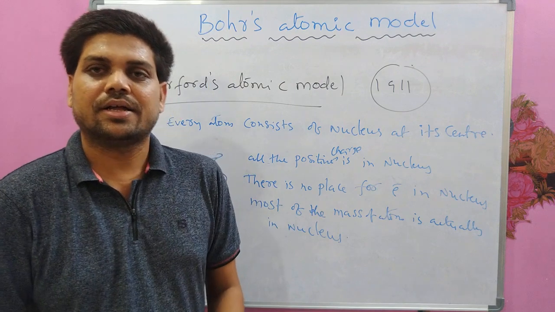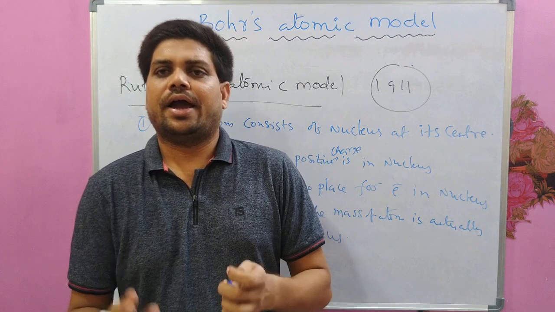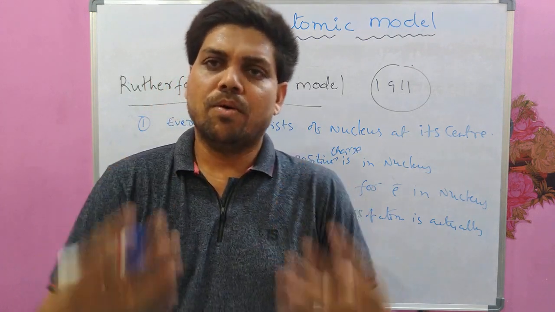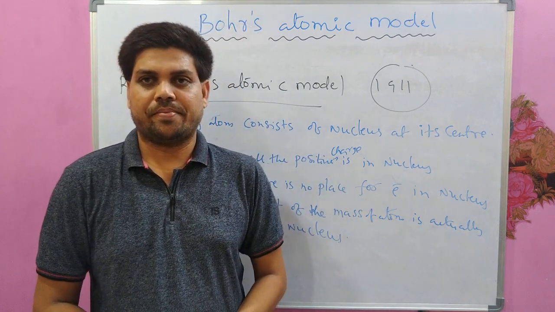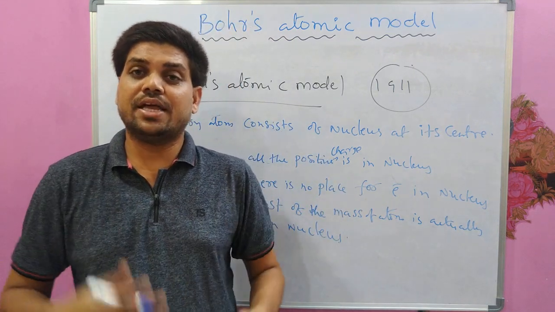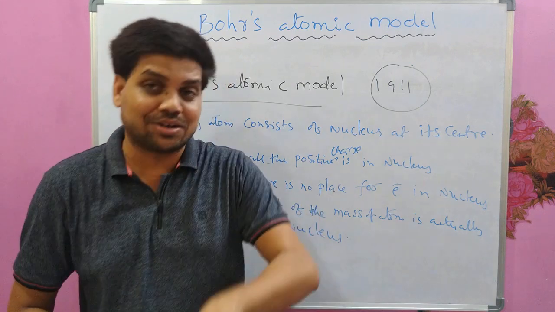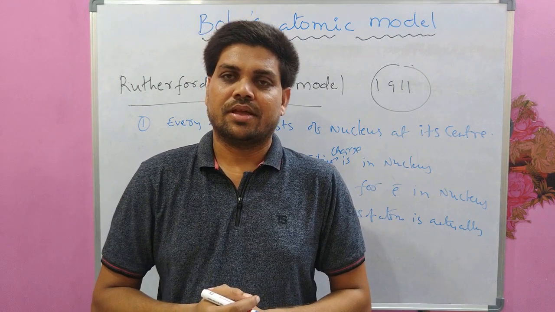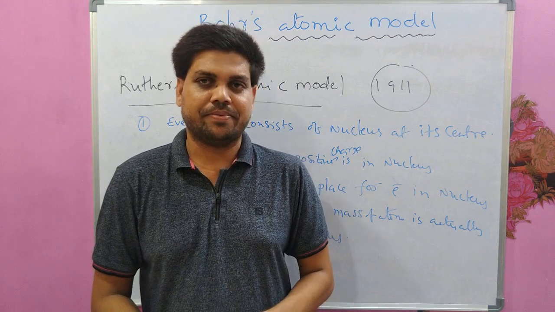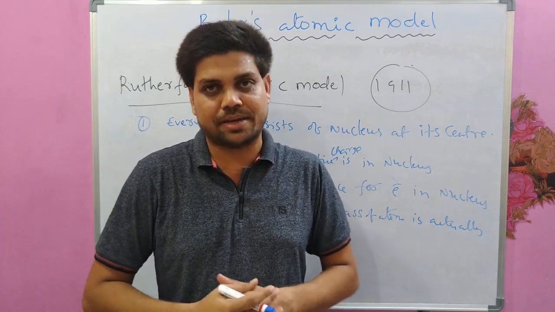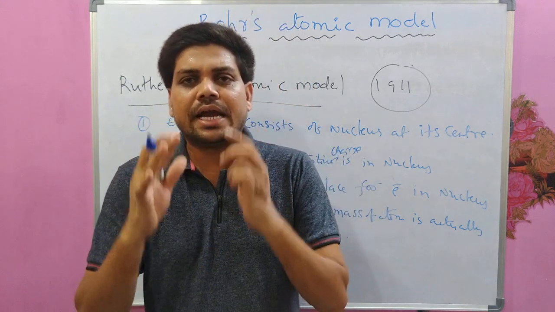Which means the mass of the nucleus is more than the electron mass. And in fact, if the mass of the atom is compared with the mass of the nucleus and electrons, if we compare the dimensions of nucleus and electrons together with the overall size of the atom, it is very, very negligible.